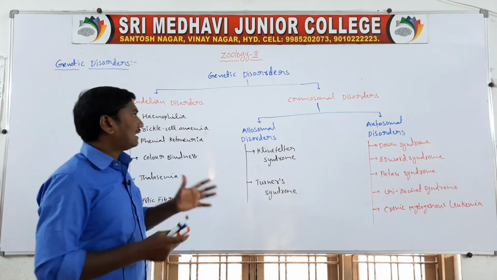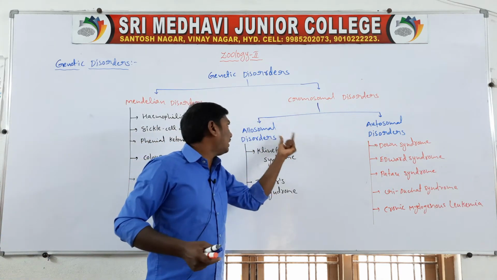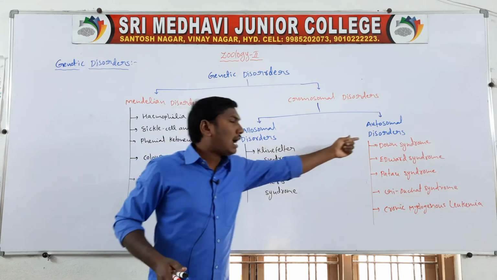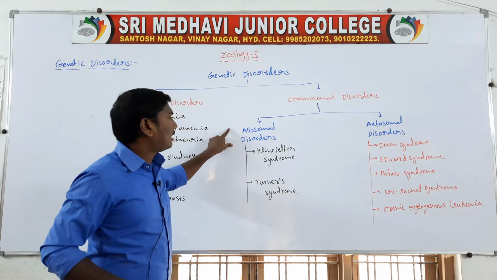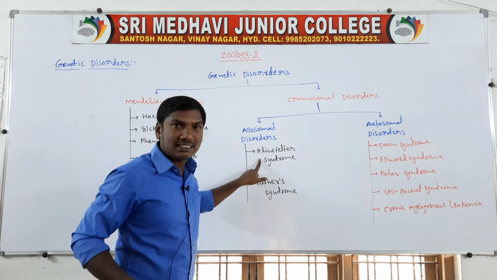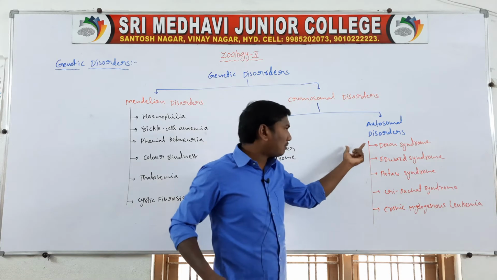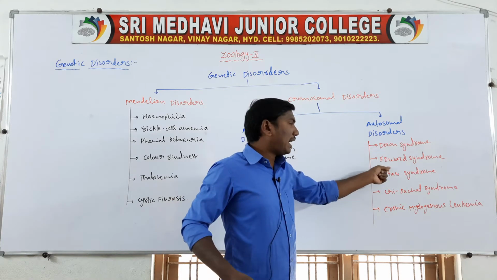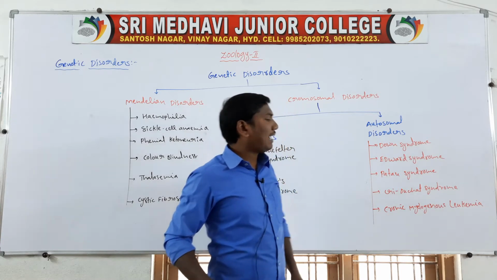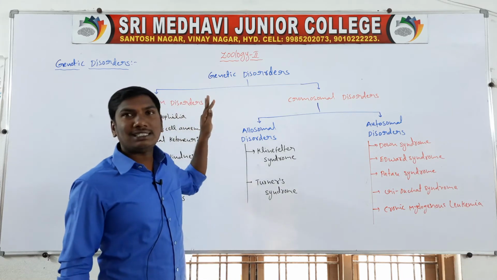Once again, the genetic disorders are of two types: Mendelian disorders and chromosomal disorders. Chromosomal disorders are of two types: allosomal disorders and autosomal disorders. Allosomal disorders: Klinefelter syndrome, Turner syndrome. Autosomal disorders: Down syndrome, Edwards syndrome, Patau syndrome, Cri-du-chat syndrome, and chronic myelogenous leukemia. So that is the flowchart of the genetic disorders.